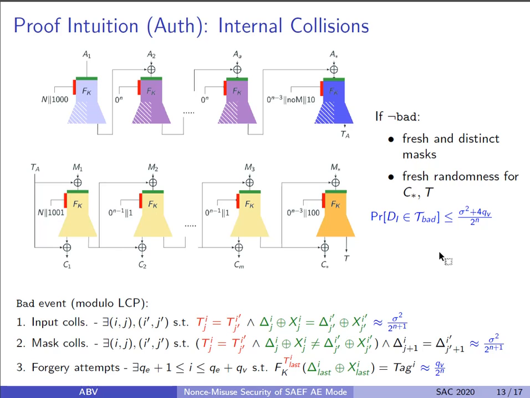The probability of ideal transcripts being bad, that is, when one of these bad events is true, is upper bounded by the union of these probabilities. With this inequality and epsilon equal to 0, we get the proposed bound of authenticity for SAEF.